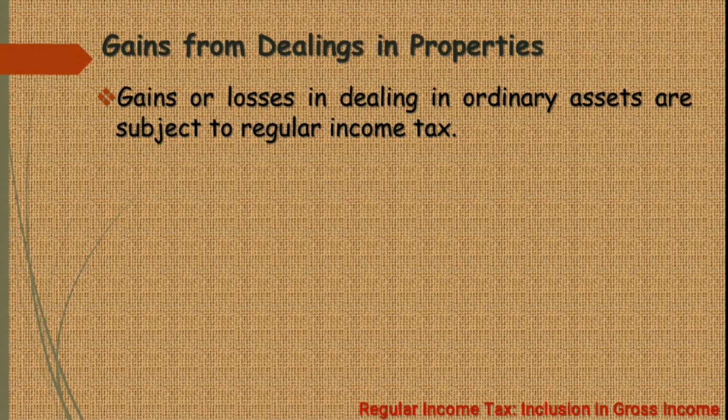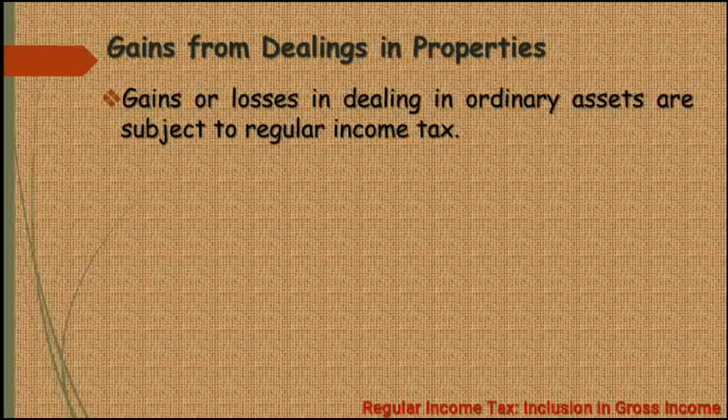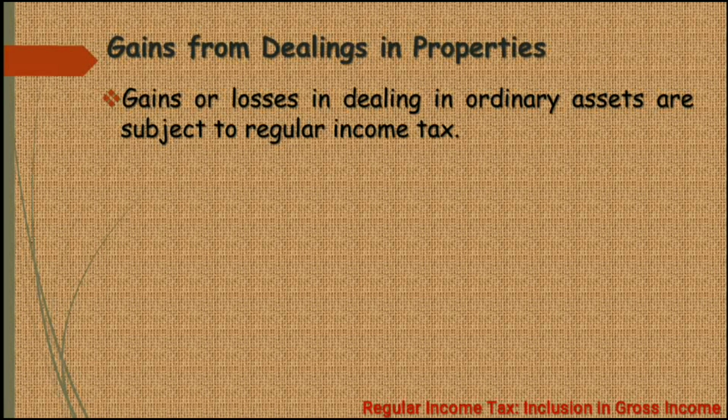So yung ordinary assets, yun yung mga assets that are held for sale, just like inventory, and mga assets that are held for use in the business. Like for example, yung supplies and yung property, plant, and equipment. Again, ano yung ordinary assets? Yun yung mga assets that are held for sale, like for example, inventory, and yung mga assets held for use in the business, like for example, supplies and property, plant, and equipment. So again, gains or losses derived from the sale, exchange, and other disposition of the assets held for sale and assets held for use of the business are going to be subject to the regular income tax.